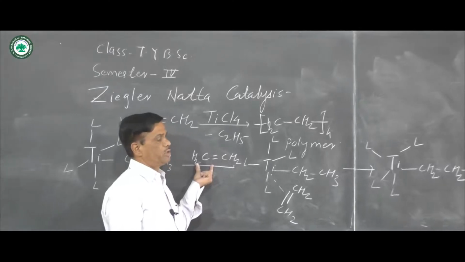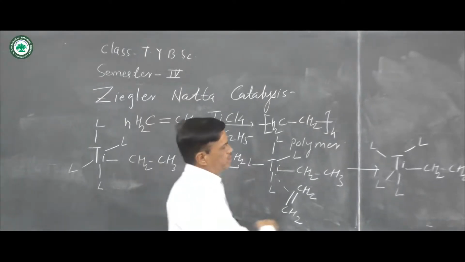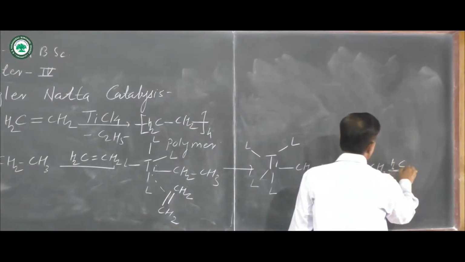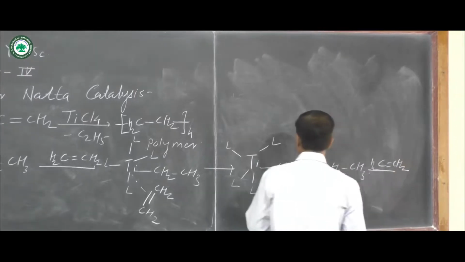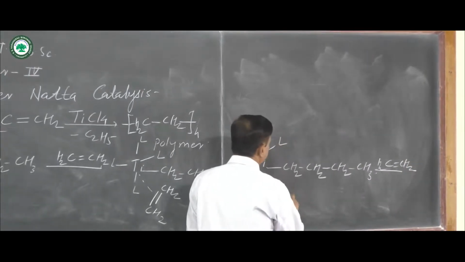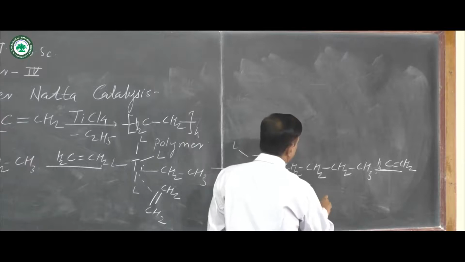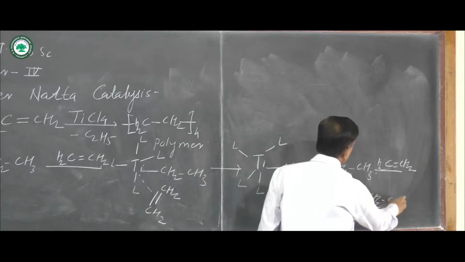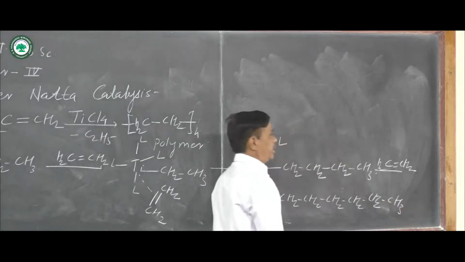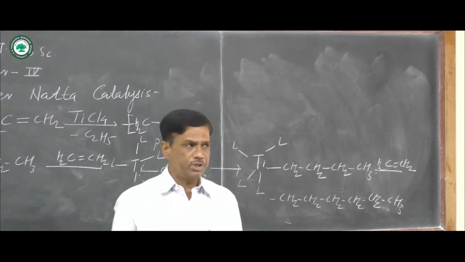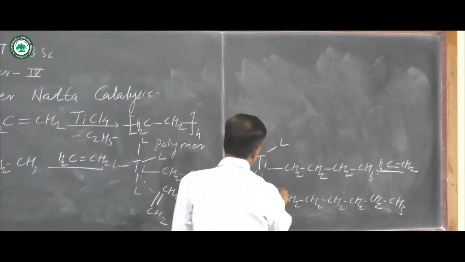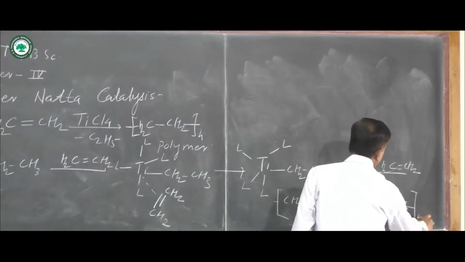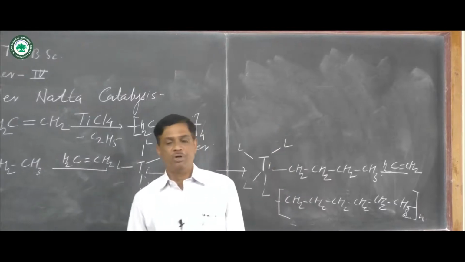Like that, in the next step, suppose there is again alkene addition, CH2=CH2, to this group there is a formation of more CH2 units and CH3. At one step there is a selectivity, and this group can be separated very easily, and n times of that polymer is formed.